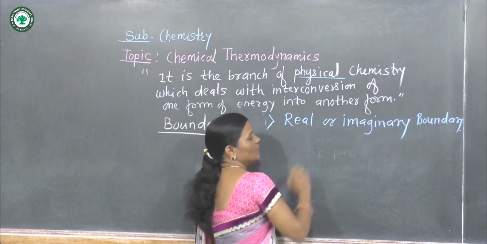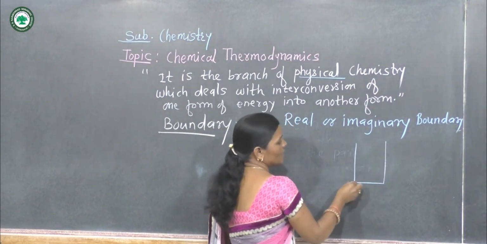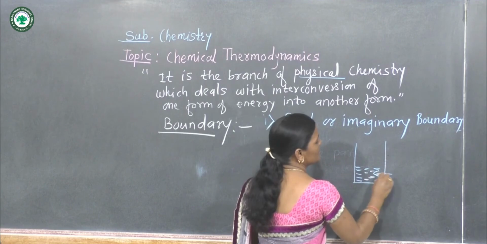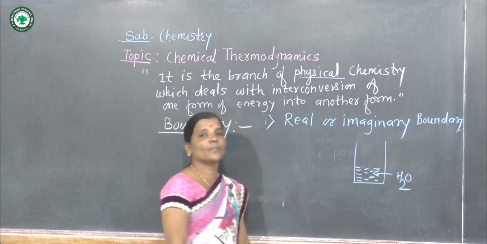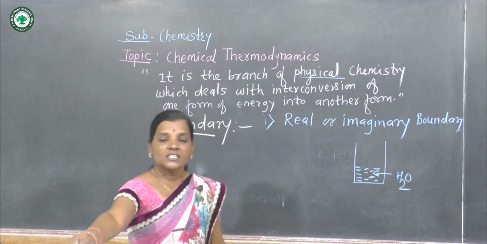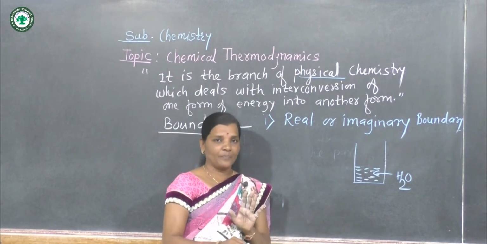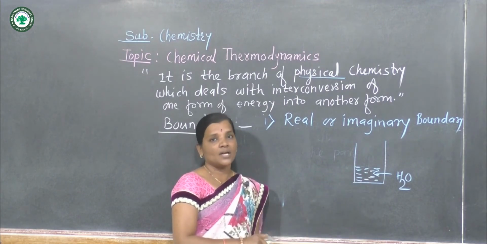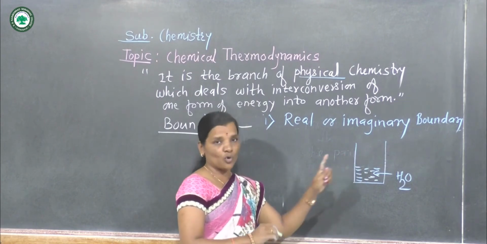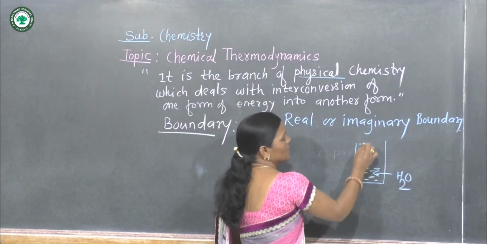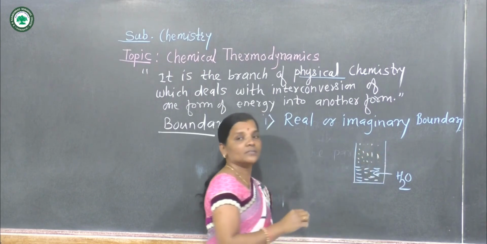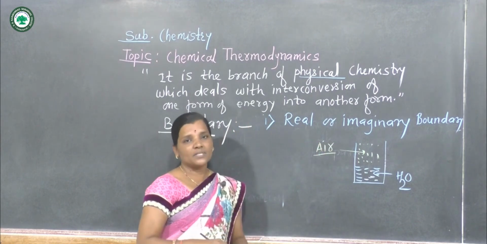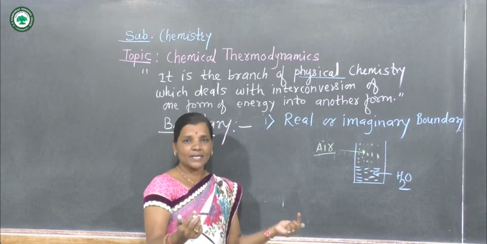Now what is an imaginary boundary? For example, consider a beaker, and in this beaker consider water. Some part of this beaker is empty. The beaker is not filled with water; it is half full of water. Because this beaker is open, the other half part of this beaker consists of air. Now what happens? This air and water are separated.